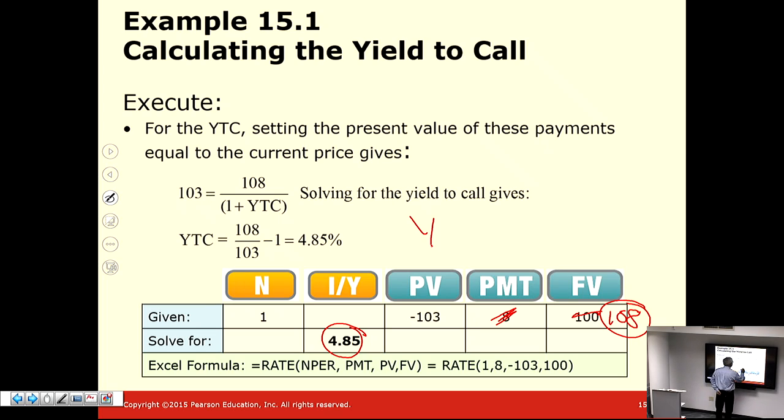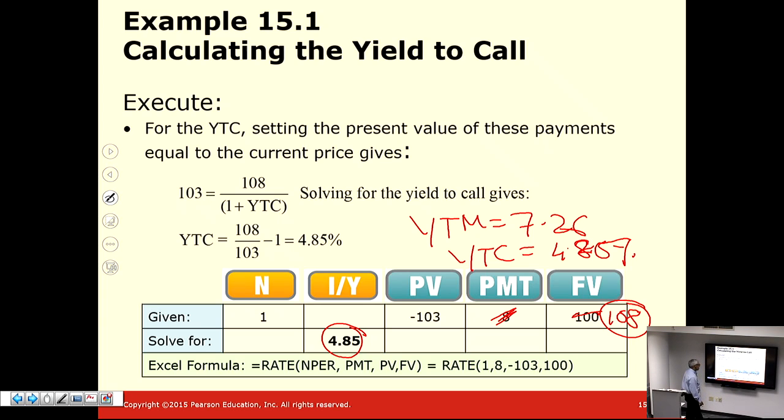So yield to maturity was 7.26. But because of this call feature, there is a possibility that you only get back 4.85% as a return on your investment. This is what makes a callable bond. The firm will then have to either provide a higher coupon or lower the price in order to entice people to invest in a callable bond.